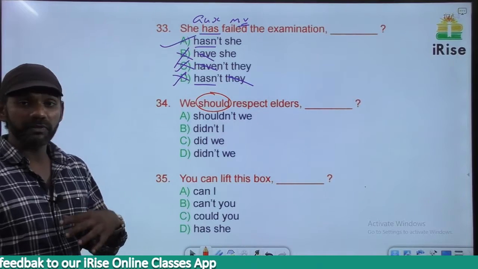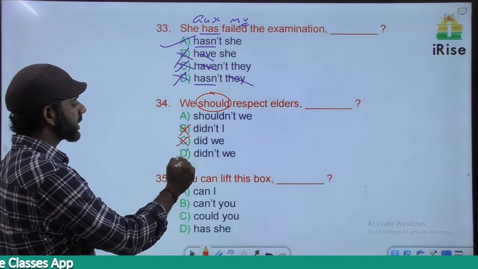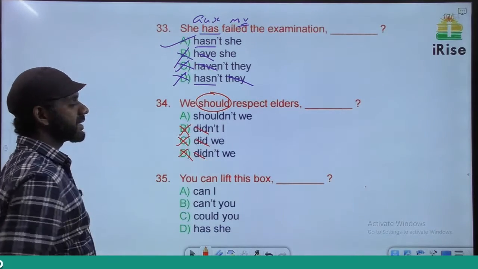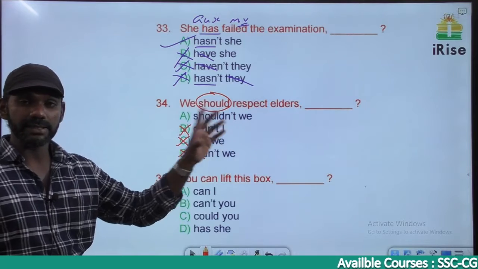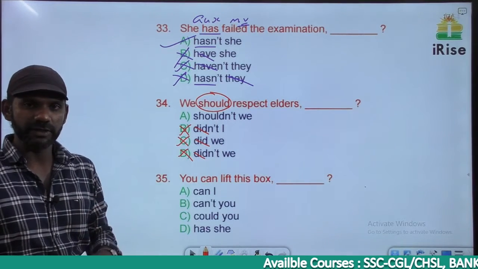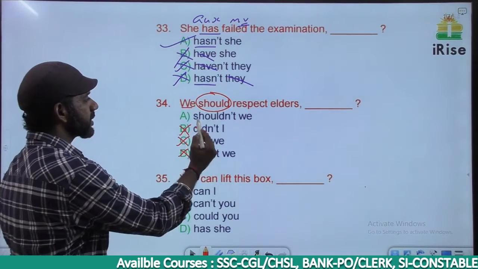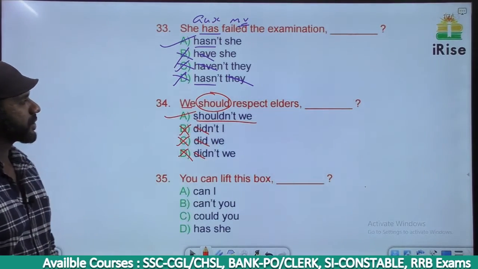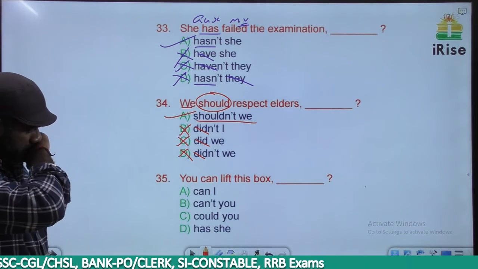So a tag must be framed using should itself. Based on that, B, C, and D are gone. B, C, and D say did, eliminated. There is no negative term in the sentence, so in the tag we need to have a negative term. Should not, short form is shouldn't. The subject here is we, so shouldn't we. We should respect elders. The answer must be shouldn't we.